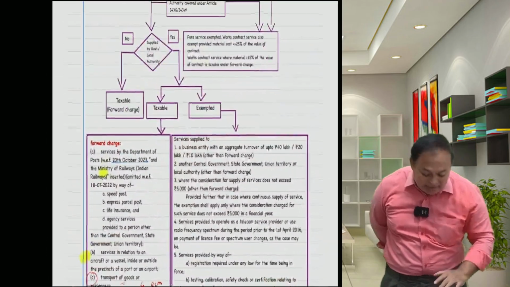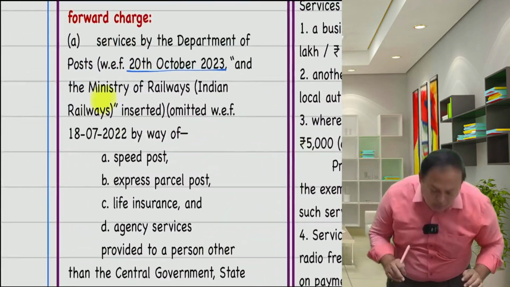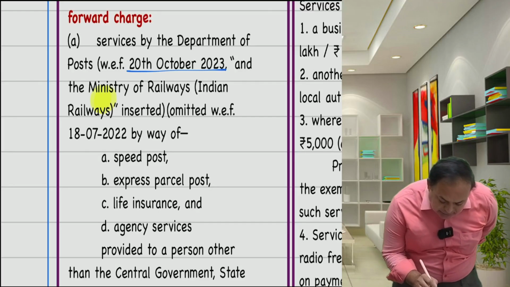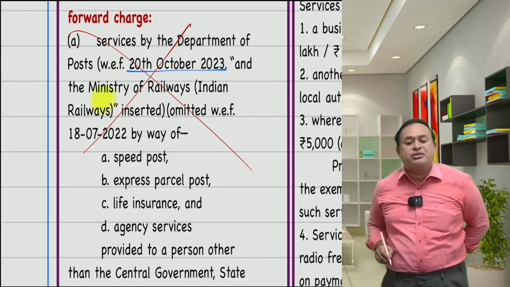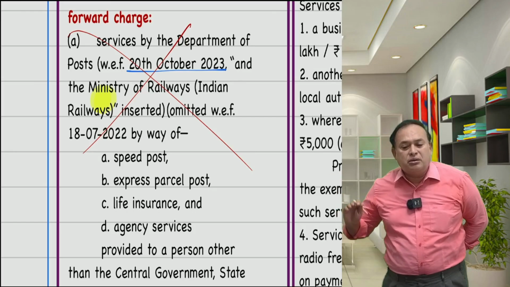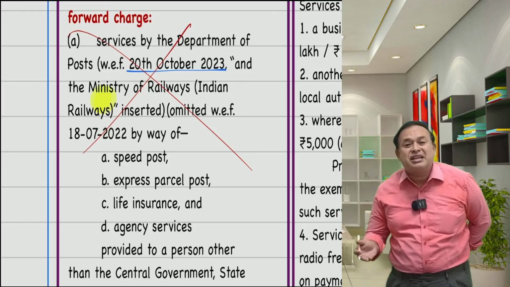Why otherwise would they mention it separately? It would not be required to mention. This point would not be required to mention otherwise. If government provides the services, they would say forward charge otherwise.